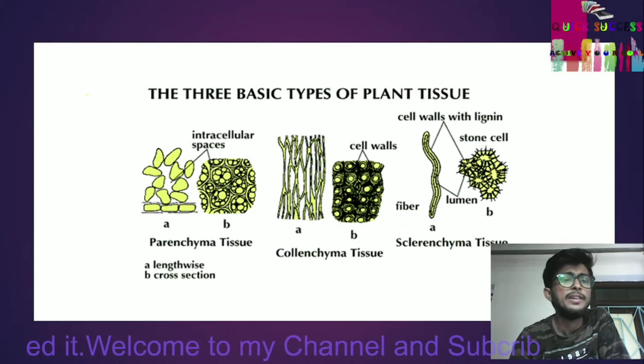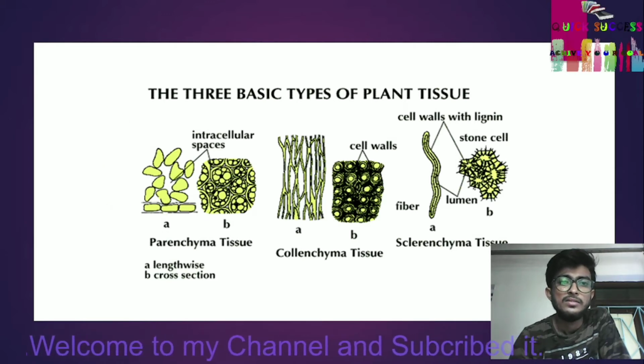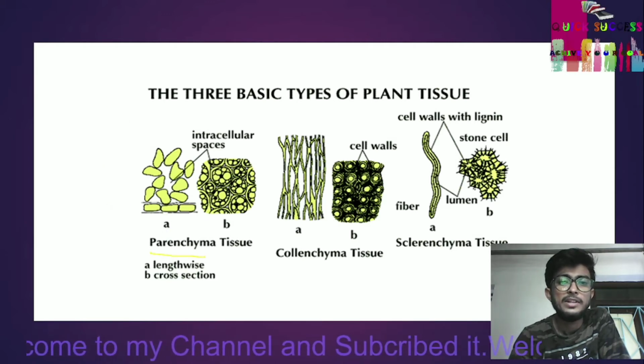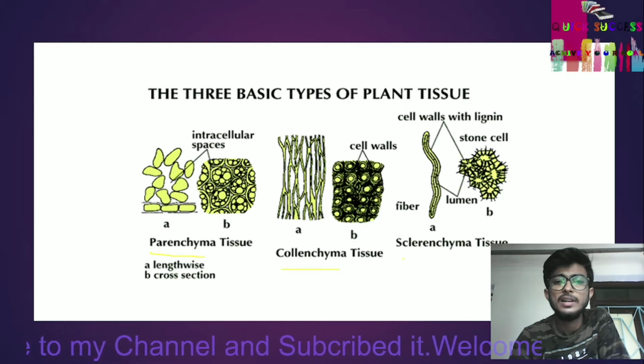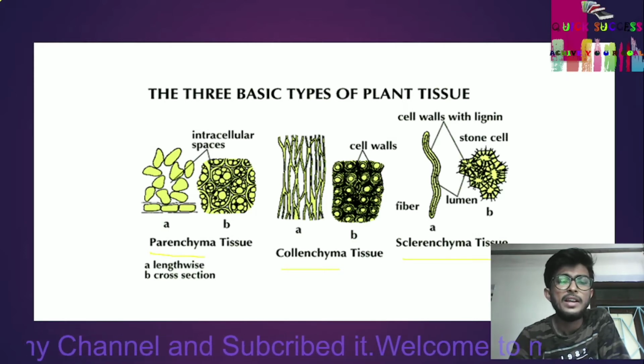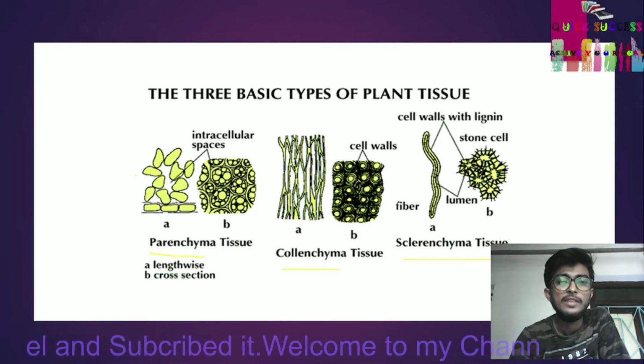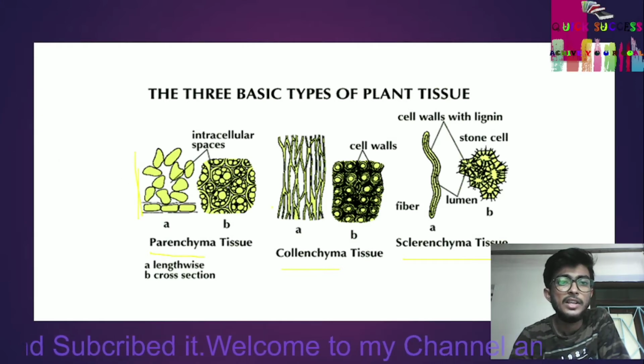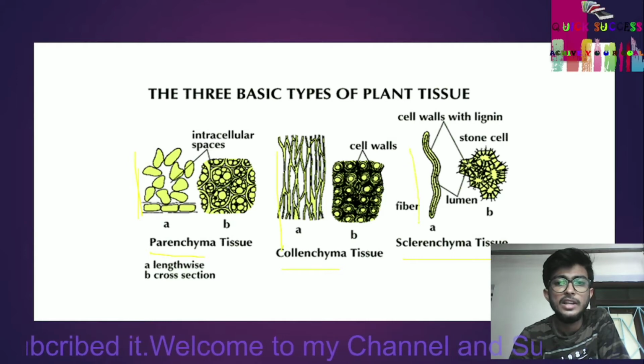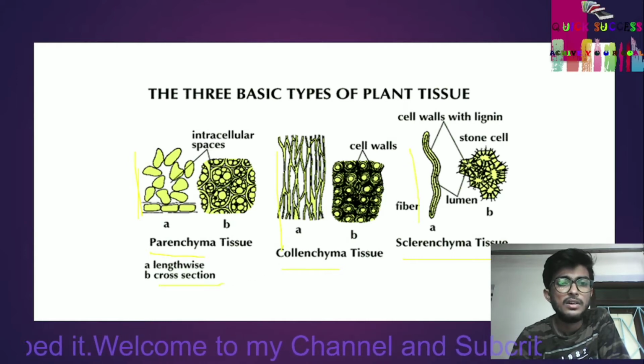Basic types of plant tissue: parenchyma tissue, collenchyma tissue, and sclerenchyma tissue. Parenchyma tissue: this is lengthwise, this is cross section.